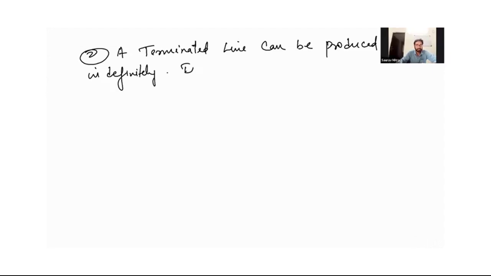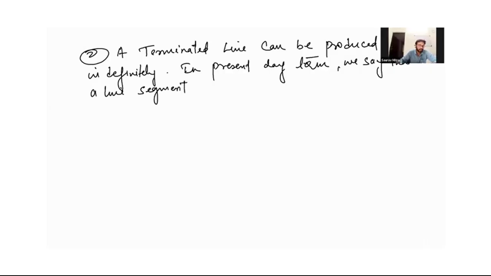In present day terms, we say that a line segment can be extended on either side to form a line.